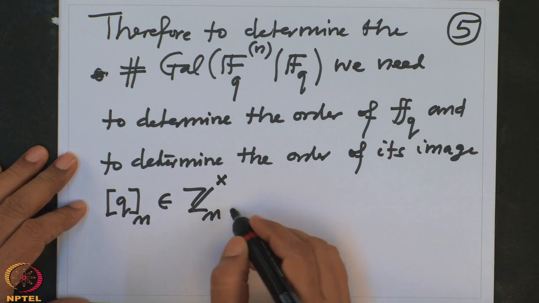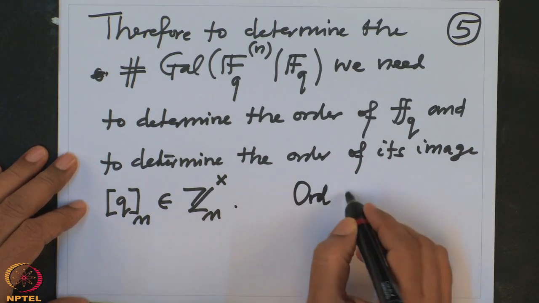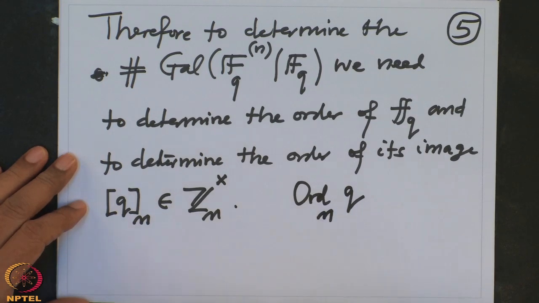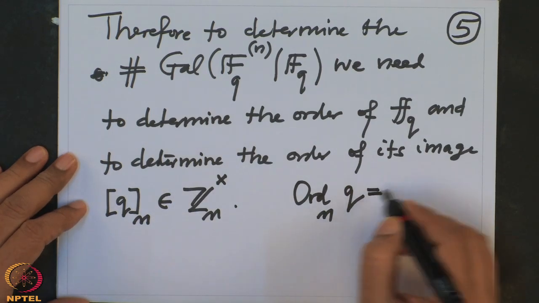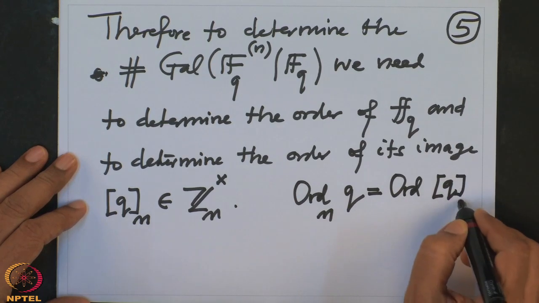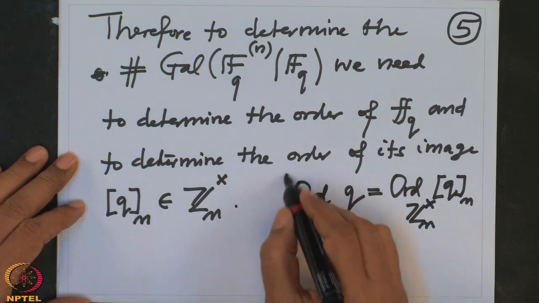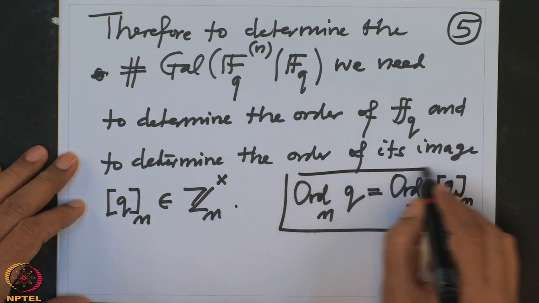And this order I am going to denote by order of q_n. This is precisely the order of the residue class of q mod n in the group Zn cross. This is what we need to compute.